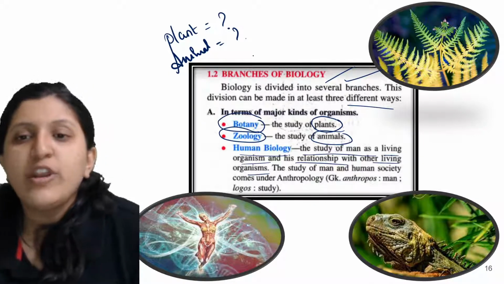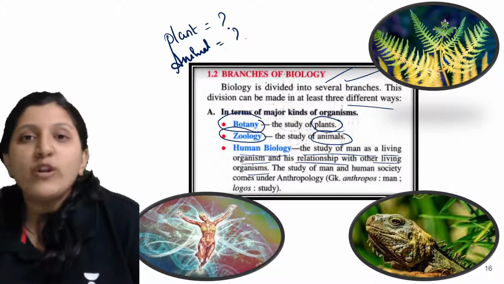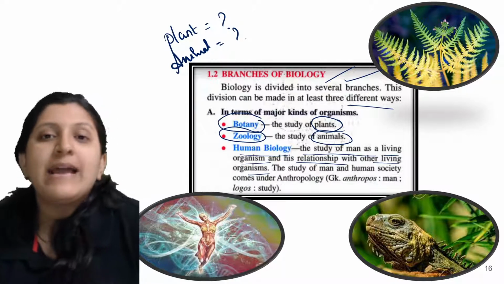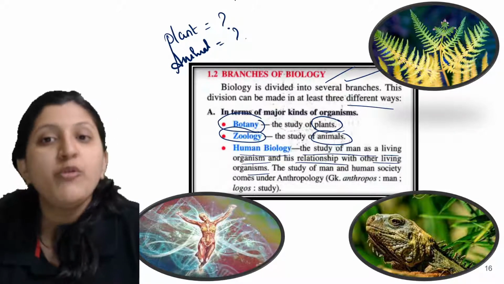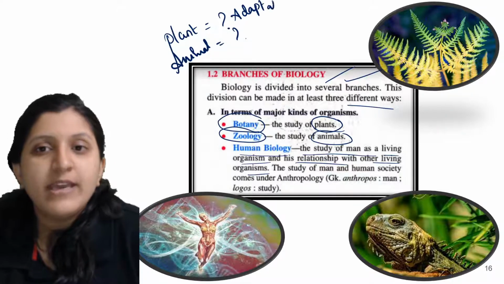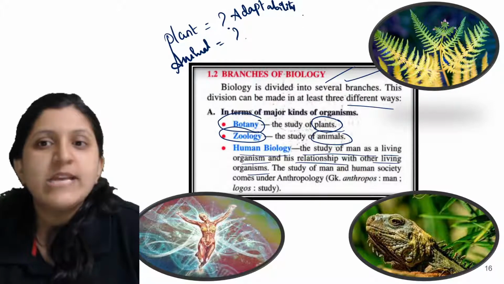All right, so now branches of biology. Let's say, what type of environment is this plant living in? If the plant is living in aquatic conditions, what is its adaptability?